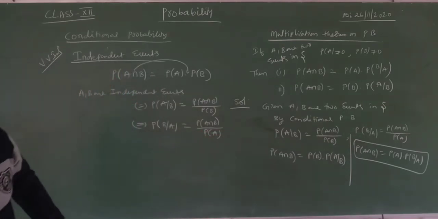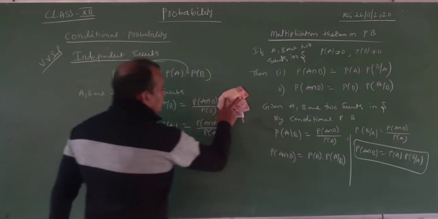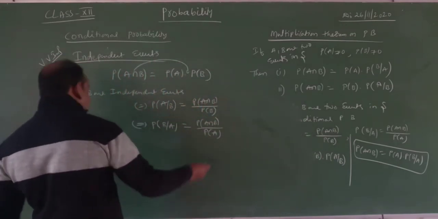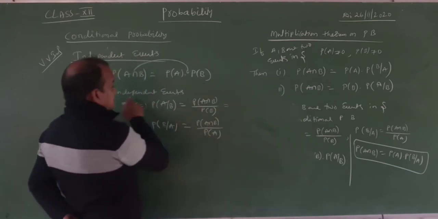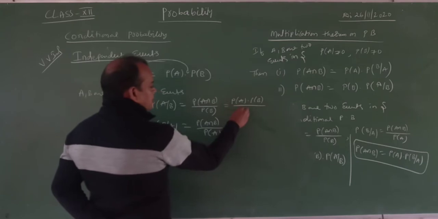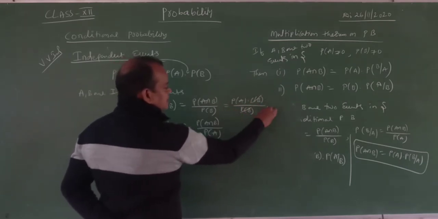Yes. Now, what is going on here? Probability of A intersection B, since the events are independent, means probability of A into probability of B, by probability of B. This one cancels. What is the answer?